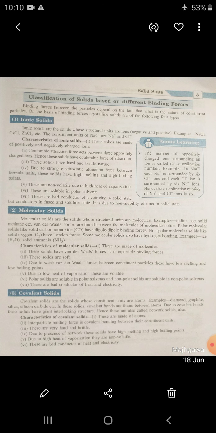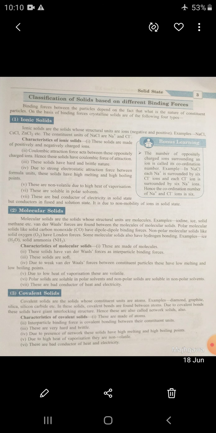What are the characteristics of ionic solids? Ionic solids are made up of positive and negative charged ions, which means they are composed of charged ions. Coulombic attraction force acts between these oppositely charged ions. So first, they are composed of charged particles. The Coulombic force of attraction is found between oppositely charged ions.